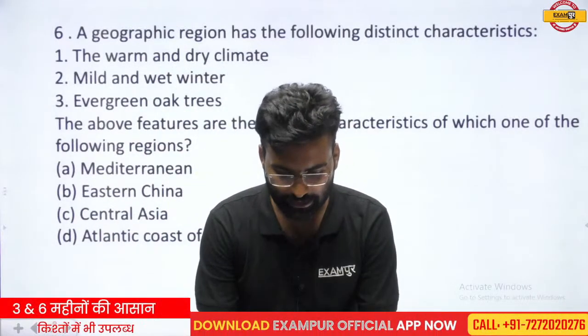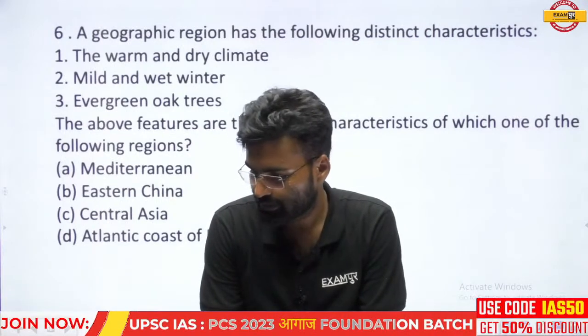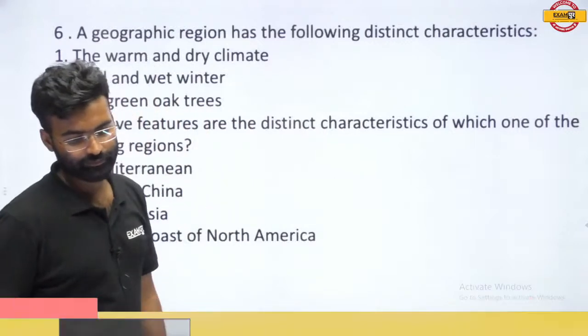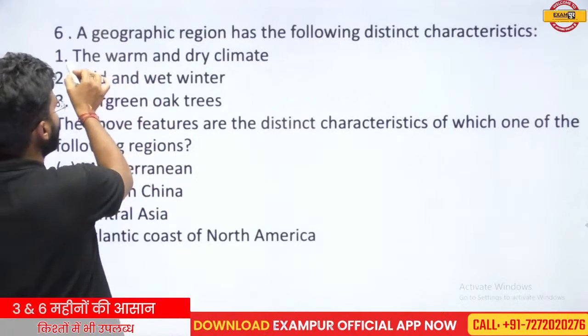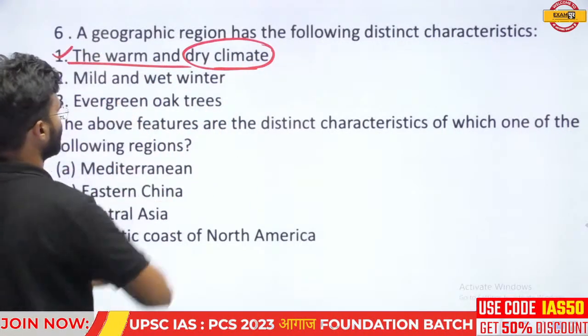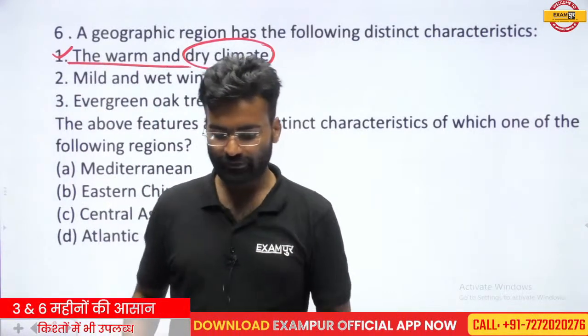Oak is only found in the Mediterranean region. Okay, so read this. The warm and dry climate. The region where the warm and dry climate condition is found.